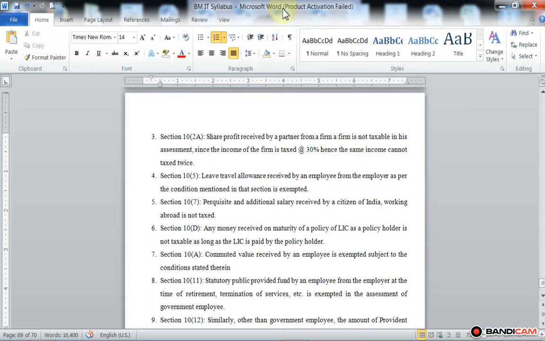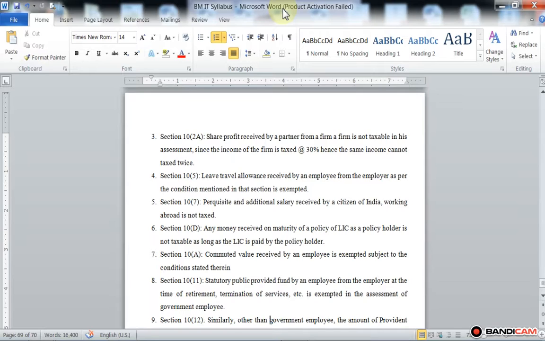It is exempted only for government employees, if the government employee has received the statutory provident fund at the time of retirement and termination of his services. For a non-government employee, it is taxable.